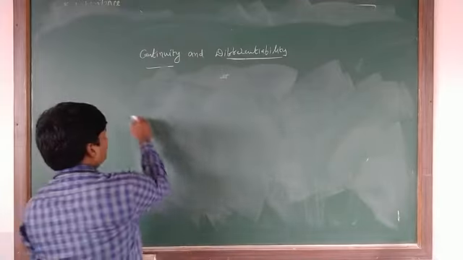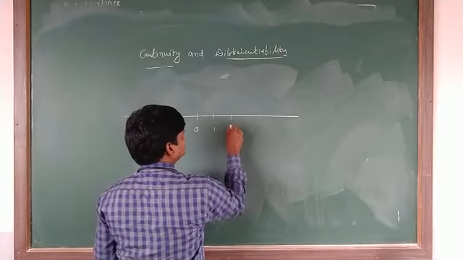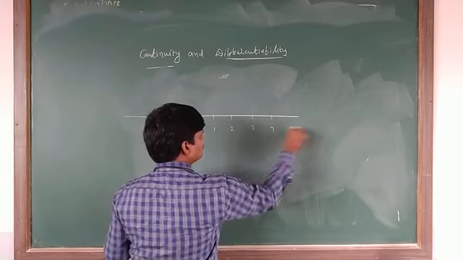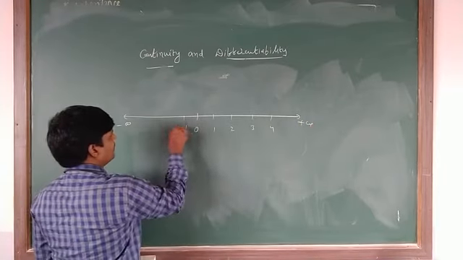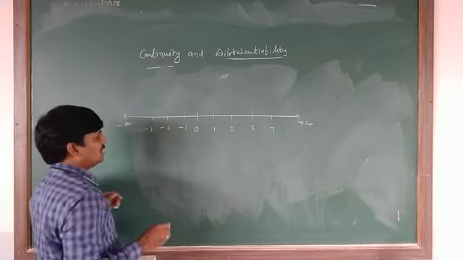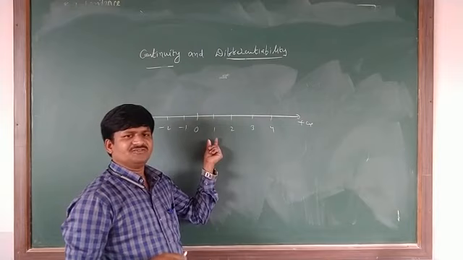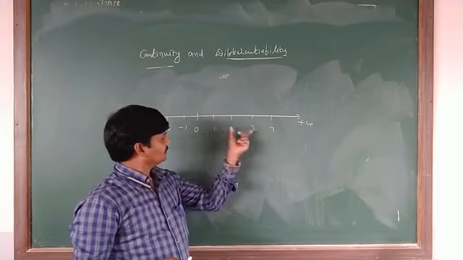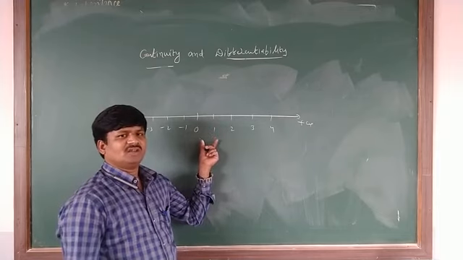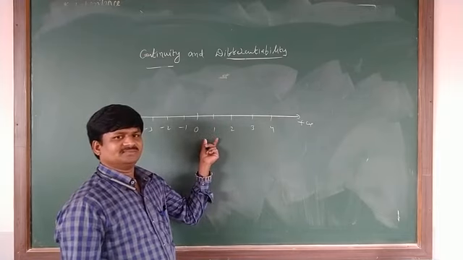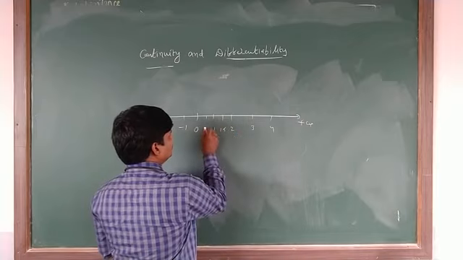Just see, here it is 0, 1, 2, 3, 4 and so on to plus infinity, and minus 1, minus 2 toward minus infinity. If you write a neighborhood of each and every number, you can write infinitely many neighborhoods. Here 1.5 is there, here 0.5 is there.